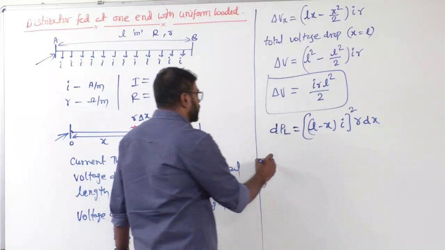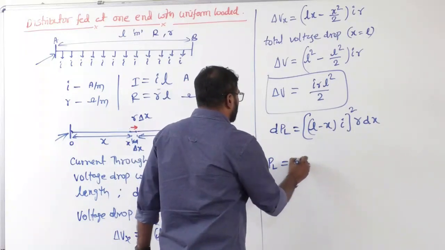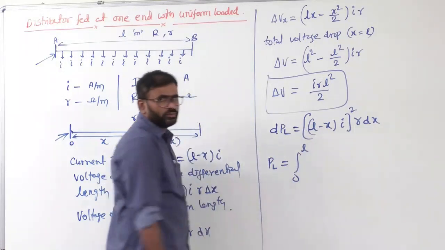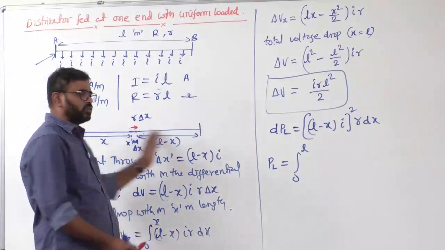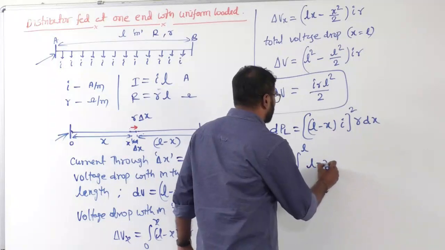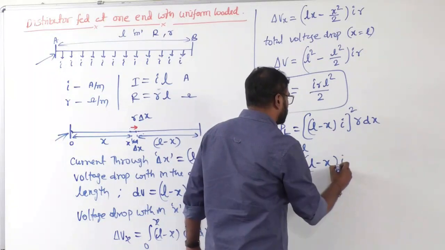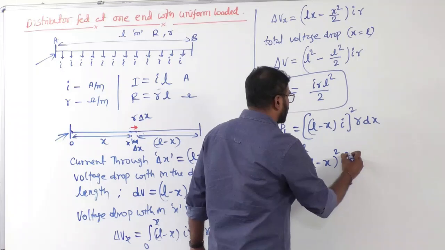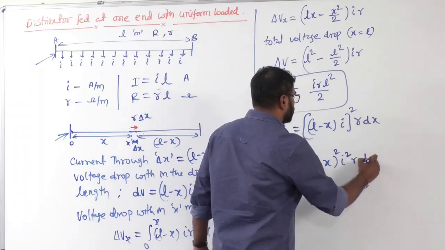So total power loss means you need to integrate from 0 to L. Total power loss means from 0 to L you have to integrate. So then what do I get? L minus x whole square, into I square, into R into dx.